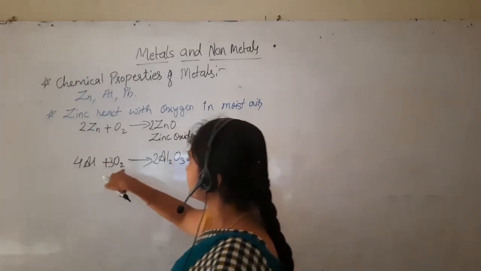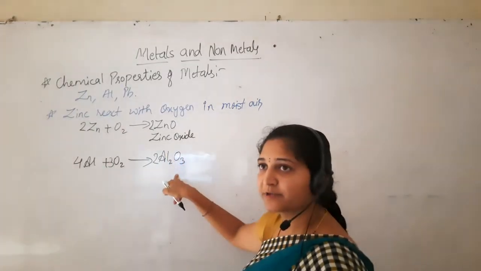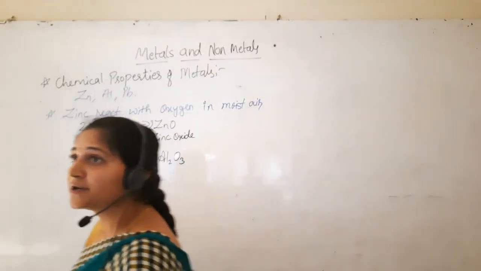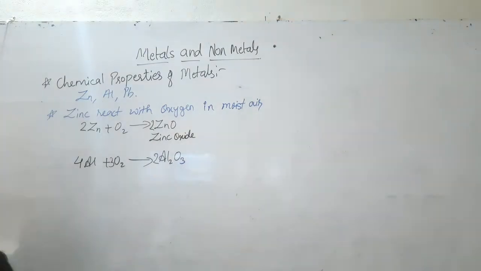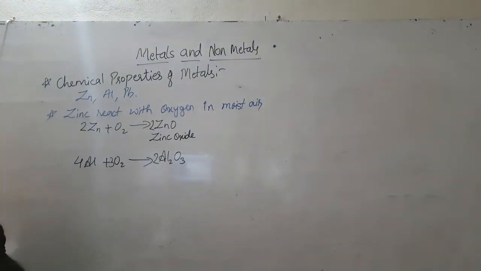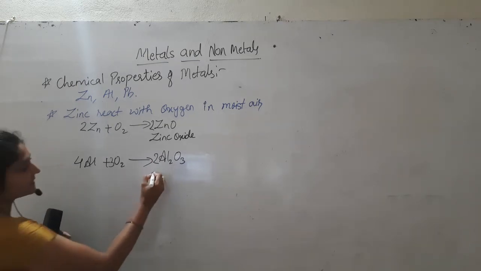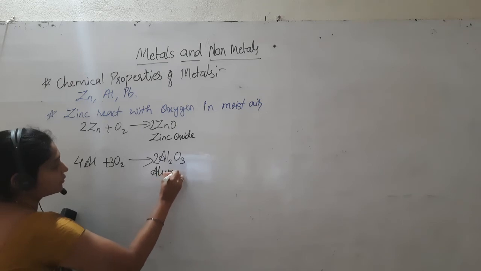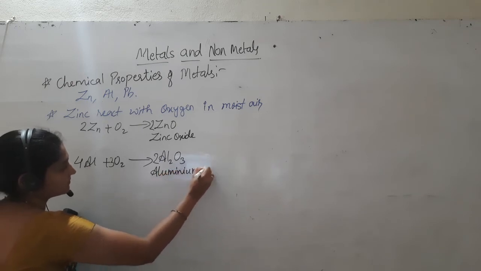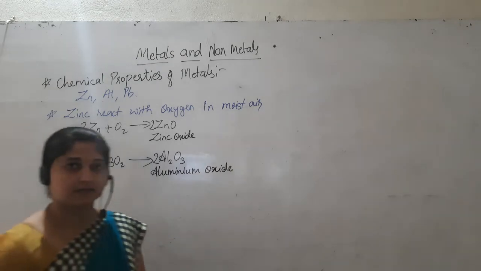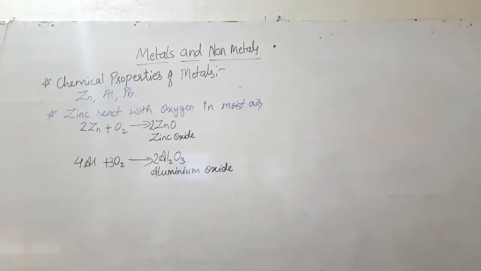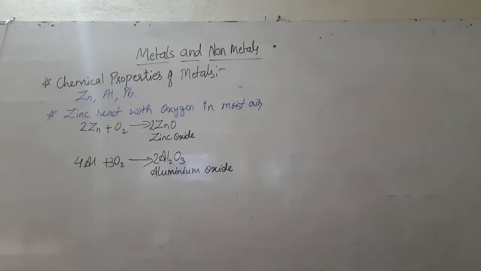Aluminium plus oxygen gives aluminium oxide. It is also a protective layer. Yes. Then write down what is the product here? Aluminium oxide. Okay.